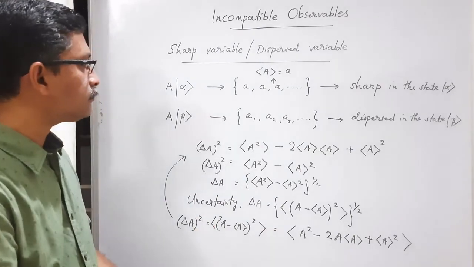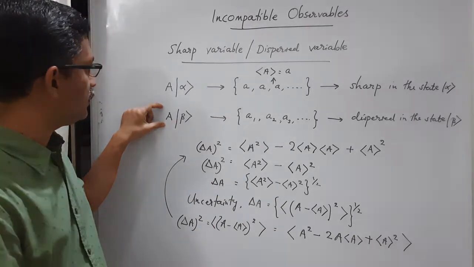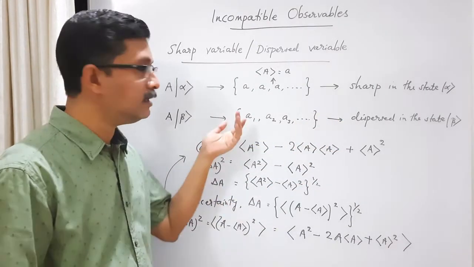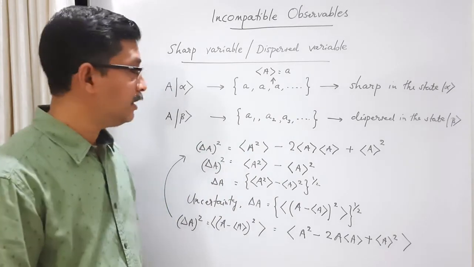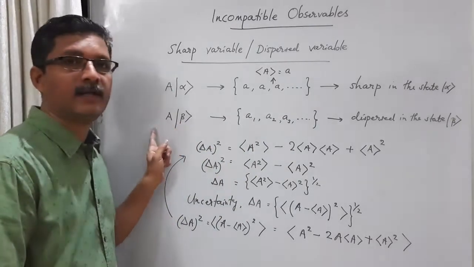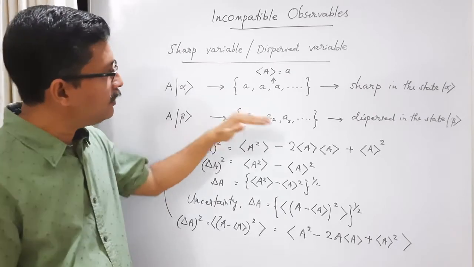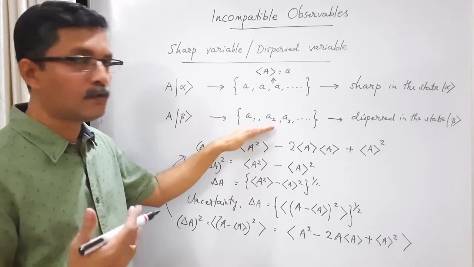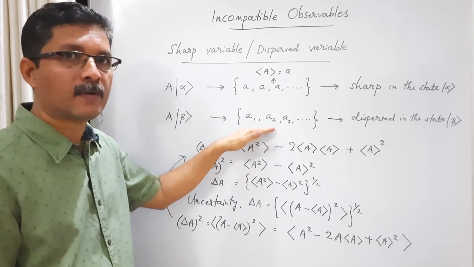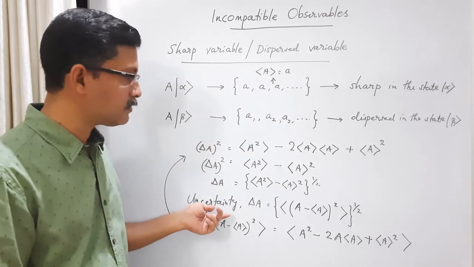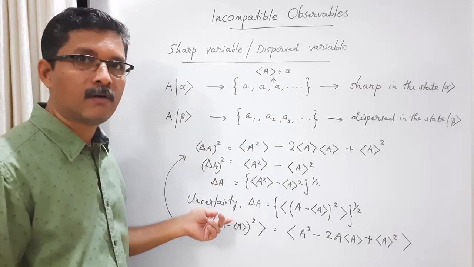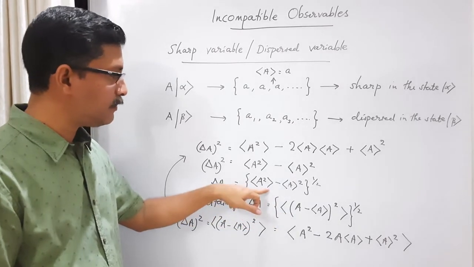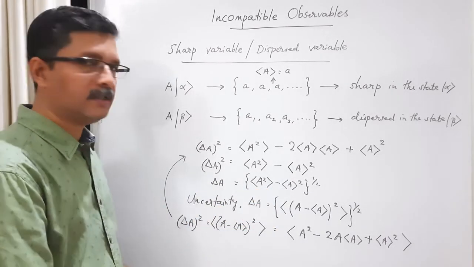So my point is, if a physical quantity is dispersed in a particular state, it means that in each individual measurement we get different eigenvalues. This happens when the state is not an eigenstate of the operator. Now in this situation we can find the average value and also we can find the spread of individual values from the average value, and the spread is measured in terms of standard deviation, which is also commonly called uncertainty in A. And this uncertainty you can calculate either this way or this way. Let us look at a concrete example.